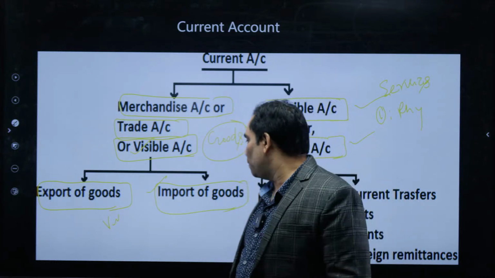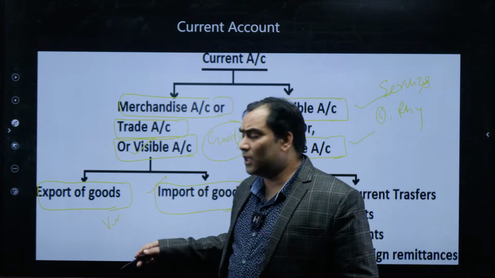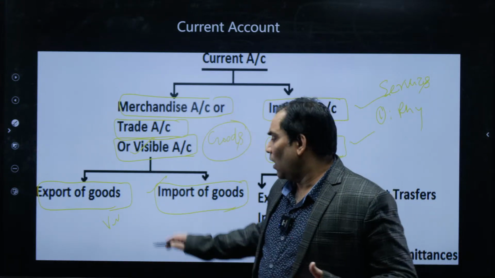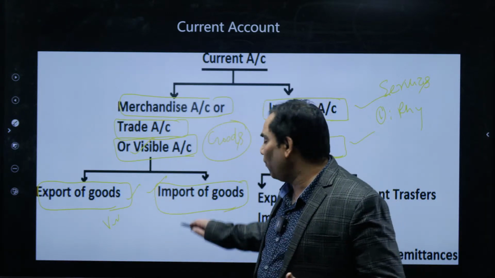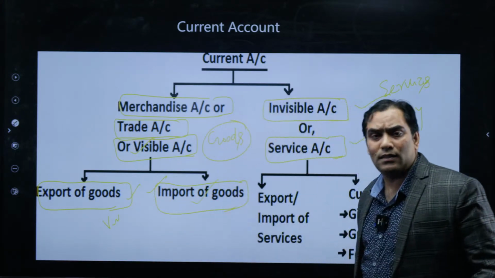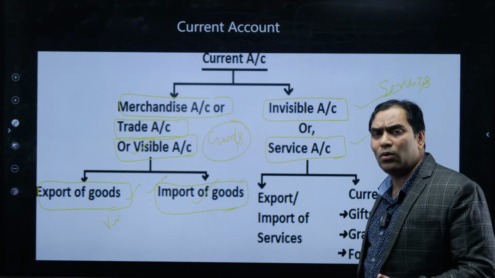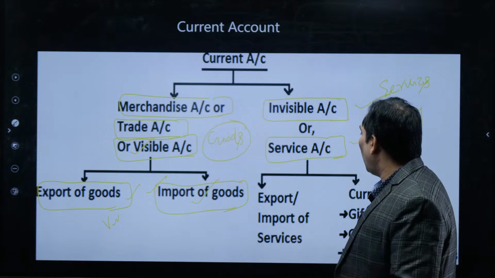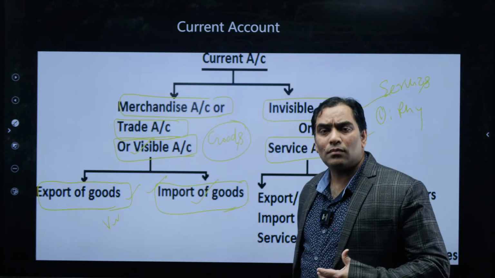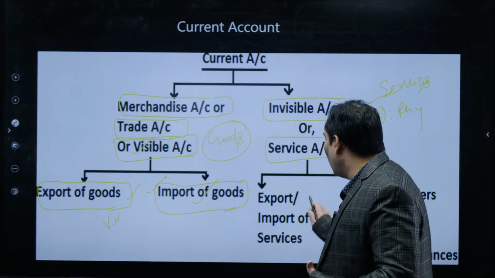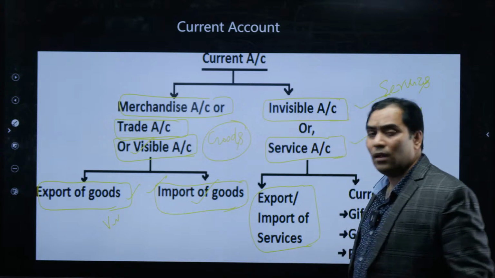Now, as I said, this trade account or visible account has the account of export of goods and the account of import of goods, whereas this invisible account or service account has the account of export and import of services. Be very clear.